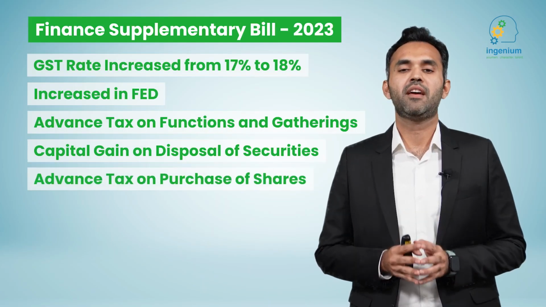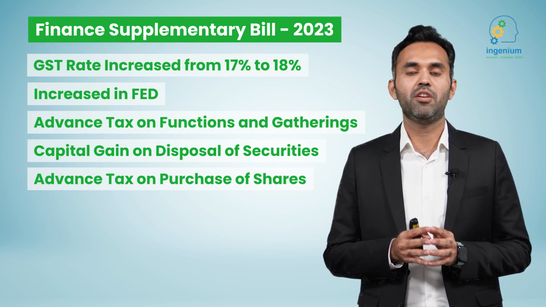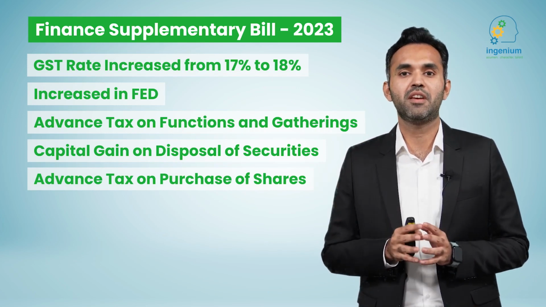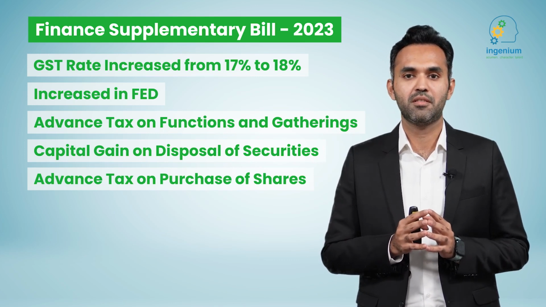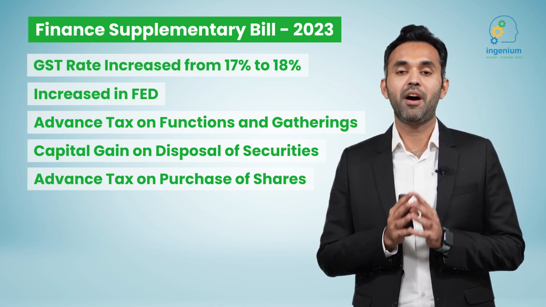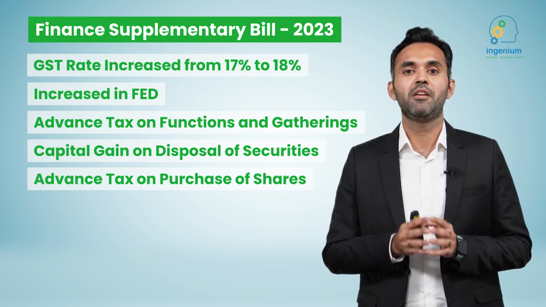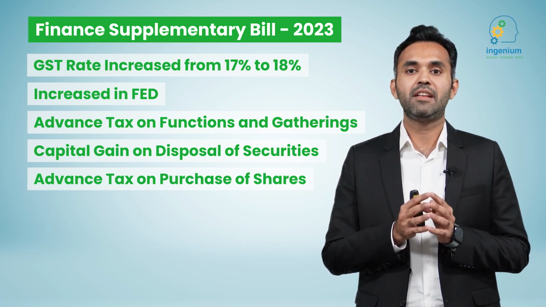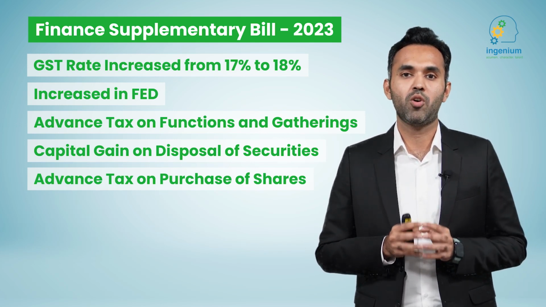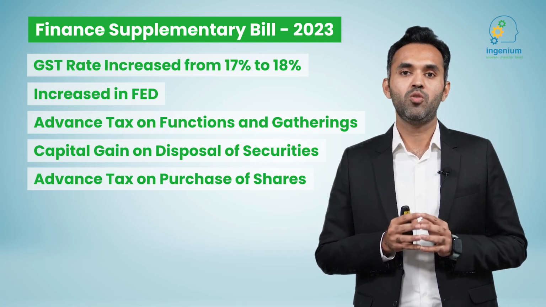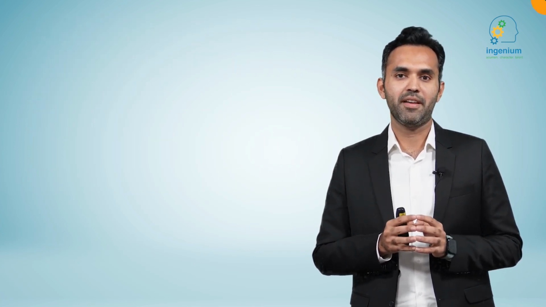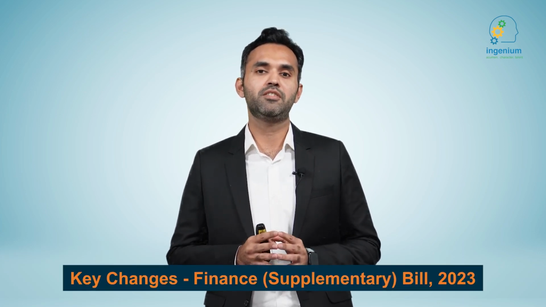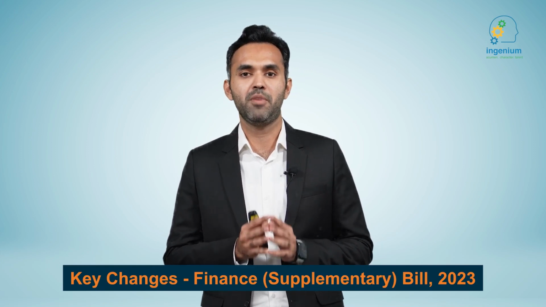Finally, an advance tax has also been introduced on acquisition of shares of a company other than securities which fall within Section 37A of the ordinance. In terms of this change, buyers of shares in a company will be required to withhold and deposit advance tax at the rate of 10% of the fair market value of such shares which they are buying. Through these changes, the government is expecting to collect an additional revenue of 170 billion rupees.